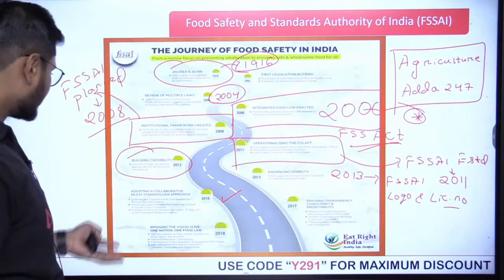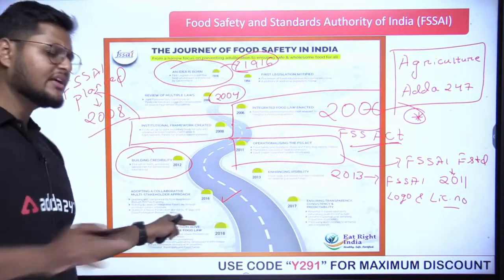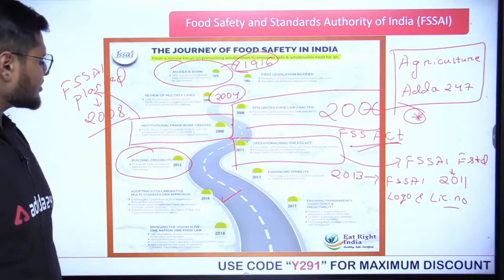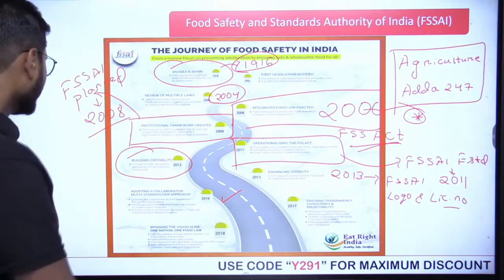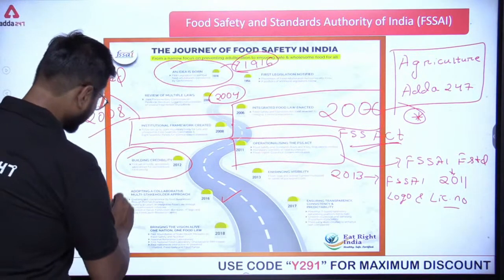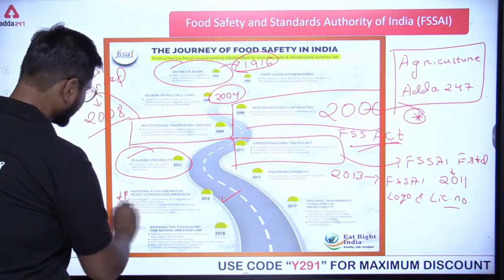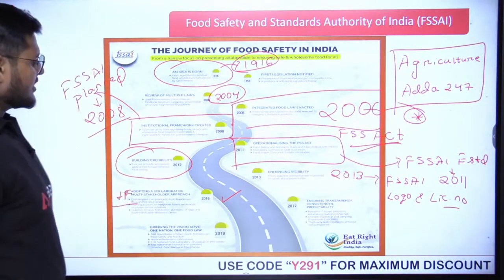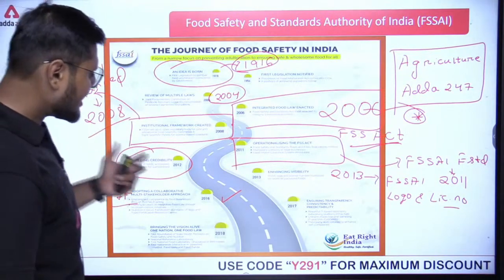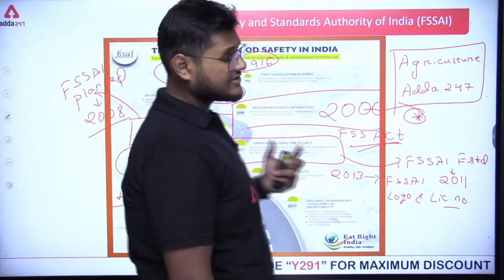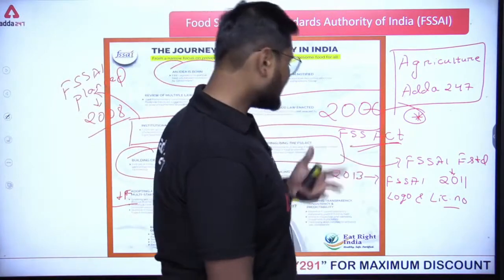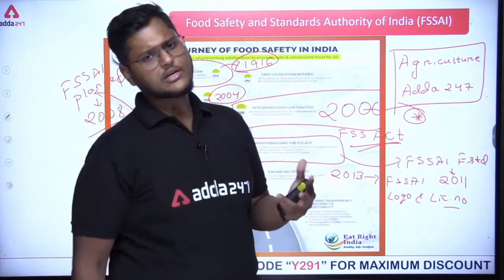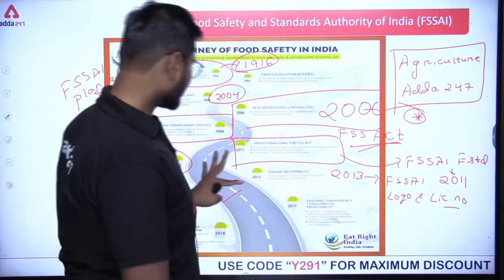Next, what we have here is 2016, there were a number of things, like the FOSTAC training. We will discuss FOSTAC. Then we have 10 years of integrated food law, and the food fortification standards plus F logo was also introduced. Next, 2017, we have InfoNet and Softnet. In course of time we will understand these things. We will have our sessions, our classes where we are going to discuss this.